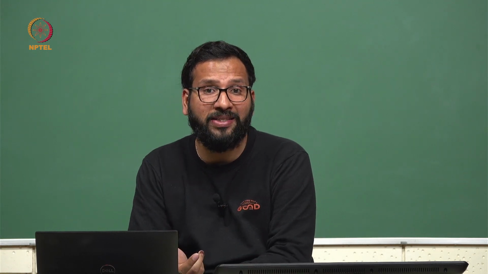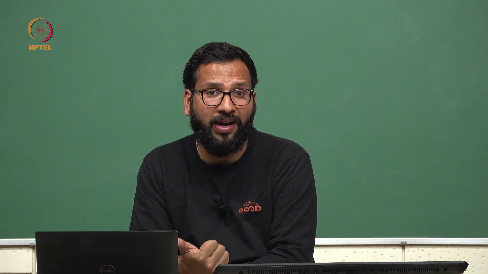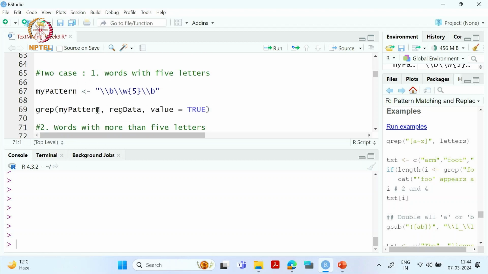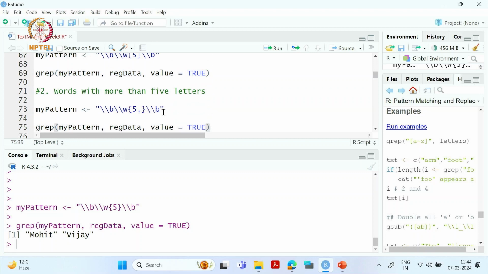We have already seen the words which have 5 letters, so we'll see it once more. Mohit and Vijay, and now for more than 5, what will we do?